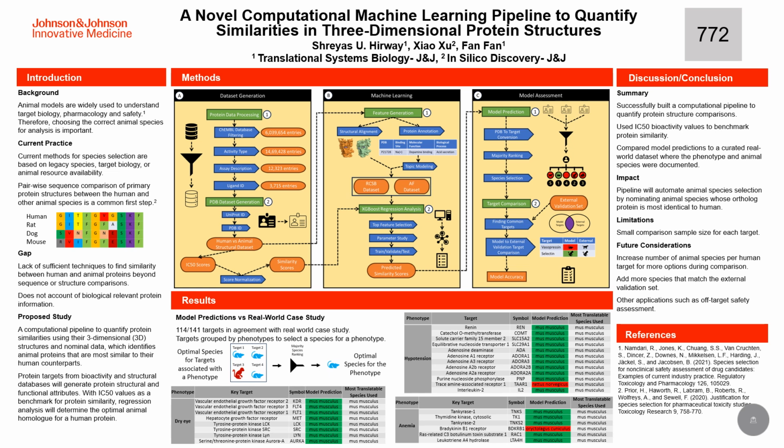Now, for the machine learning process, we perform regression analysis using the XGBoost model, where we first identify the most important features in the model and then conduct a parameter study to fine-tune the model parameters. The final output of this regression model will be predicted similarity scores for each human to animal structure entry. Now, in order to assess the model, we first take the PDB IDs and convert back to their original target name. Then we perform majority ranking, where for each human target we compare the similarity scores between all of the animal entries for the target and select the animal species that is the closest to the human score. Based on that, we select the optimal species for each human target.